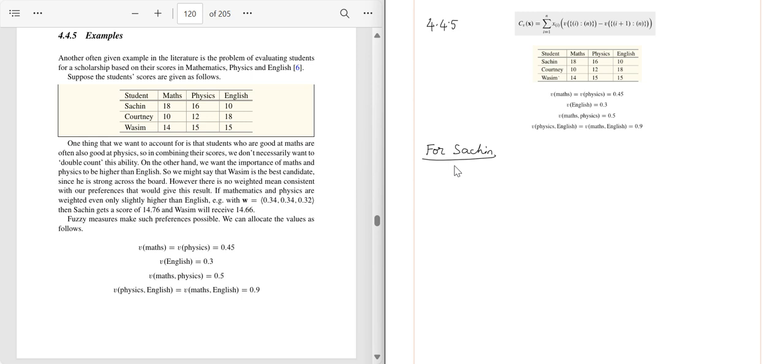In ascending order for Sachin it is x equal to 10, 16, 18. So the original entry of English has come first now, i equal to 1. I will just write that also for our clarity. So this is i equal to 1, this is i equal to 2, this is i equal to 3.